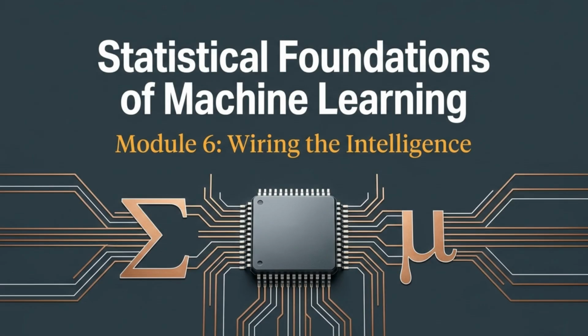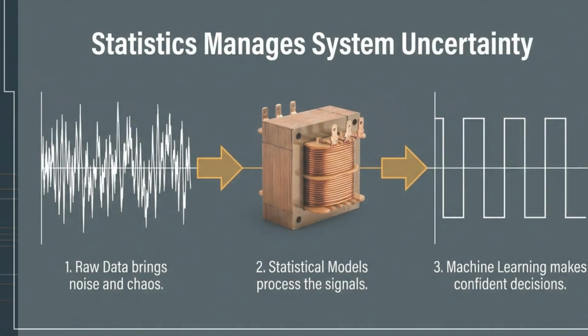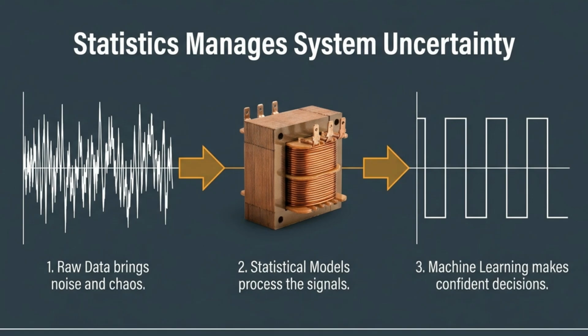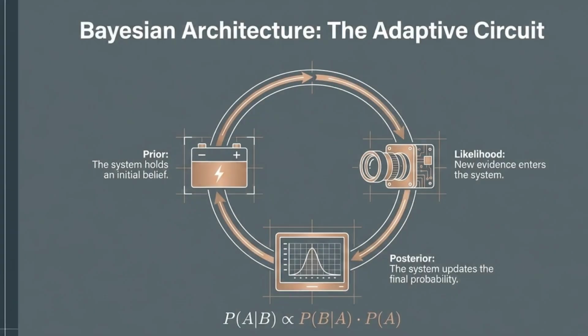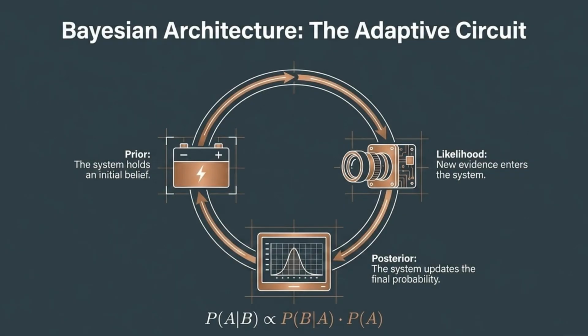Welcome to this video on the statistical foundations of machine learning, specifically focusing on Module 6, Wiring the Intelligence. Statistics plays a crucial role in managing system uncertainty. Raw data often arrives with noise, but through statistical models we can process these signals and enable machine learning to make confident decisions. Consider the Bayesian architecture as an adaptive circuit.